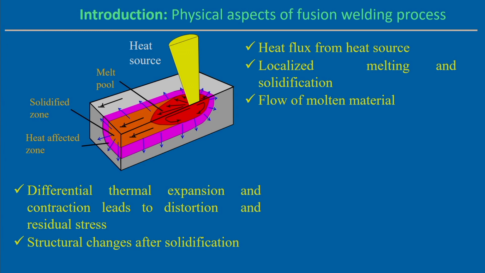For example, if you see the arc welding process, the intensity of the energy supplied to the substrate material, maybe the intensity of the arc at the center point, is maximum, and if you go away from this point, the intensity gradually decreases. Mathematically we can represent this as a variation from the maximum at the center point to the minimum at the boundary, and within that boundary zone it creates the molten pool. Therefore, this intensity variation can be represented in the form of a Gaussian distribution kind of equation. We can follow this Gaussian distribution, and the mathematical representation of the Gaussian distribution will show how we can represent it.